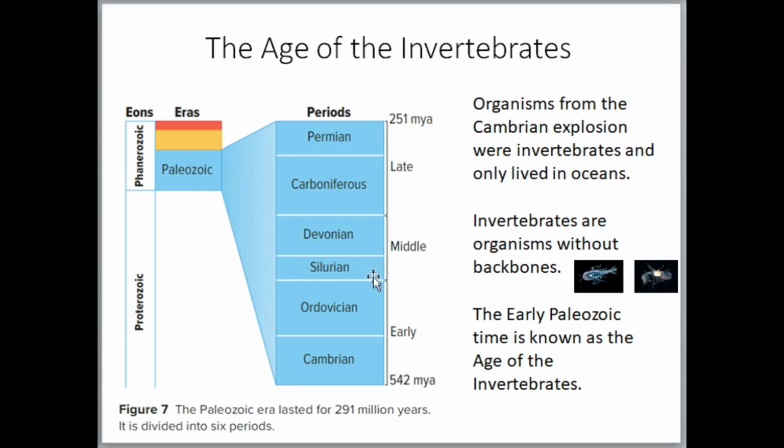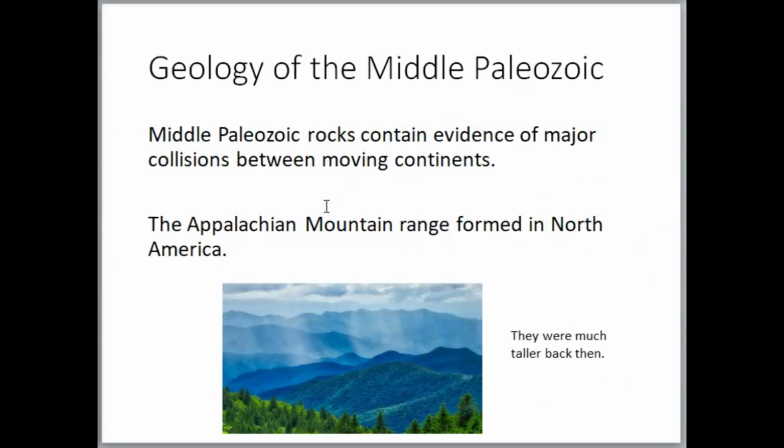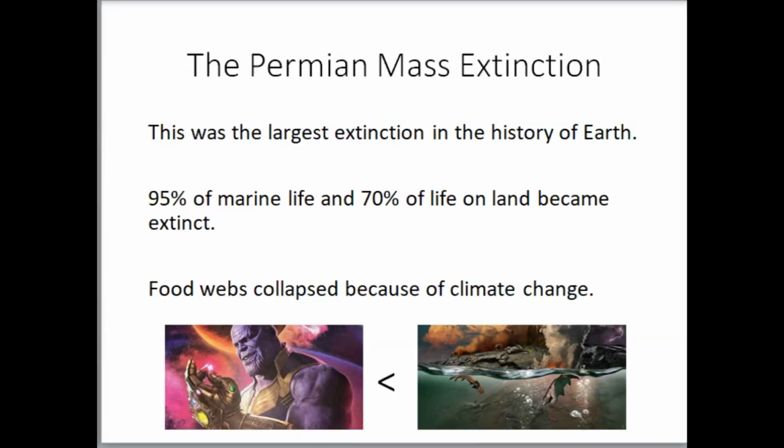So just bear that in mind. At the end of the early Paleozoic, we had a mass extinction. At the end of the Middle Paleozoic, we had a mass extinction. And at the end of the Late Paleozoic, we had a huge mass extinction.